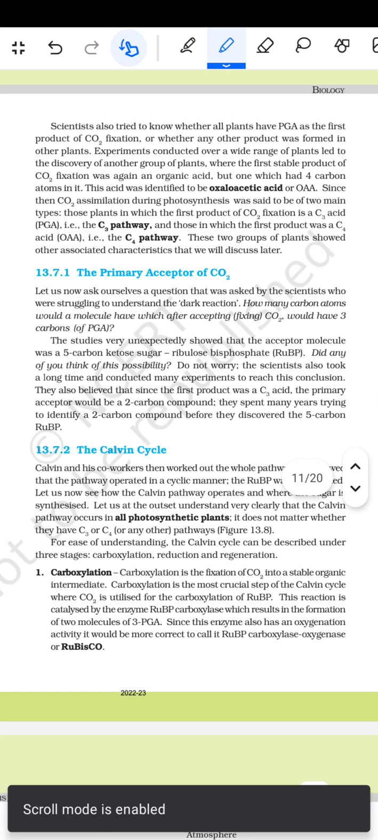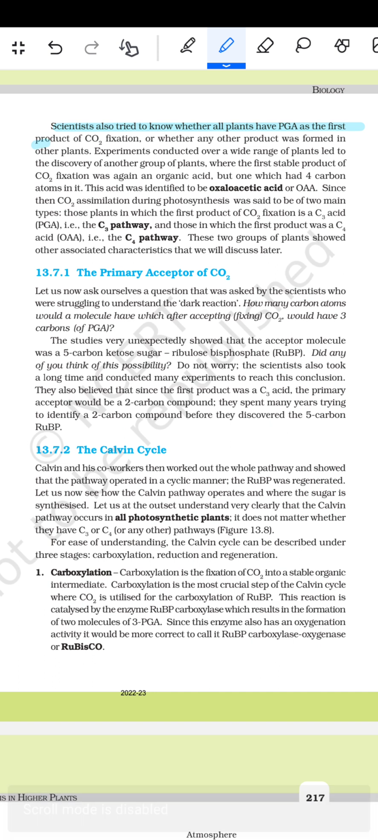Scientists also tried to know whether all plants have PGA as the first product of CO2 fixation, or whether any other product was formed in other plants. Experiments conducted over a wide range of plants led to the discovery of another group of plants where the first product of CO2 fixation was again an organic acid, but one with 4 carbon atoms in it. This acid was verified to be oxaloacetic acid, or OAA.